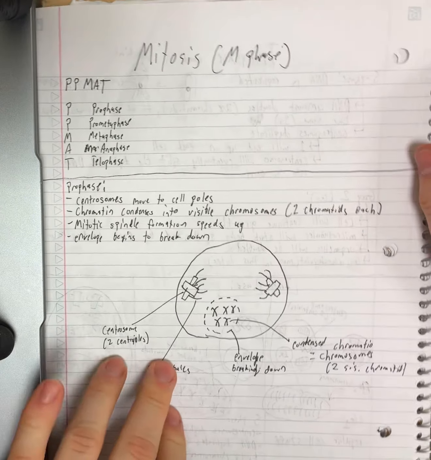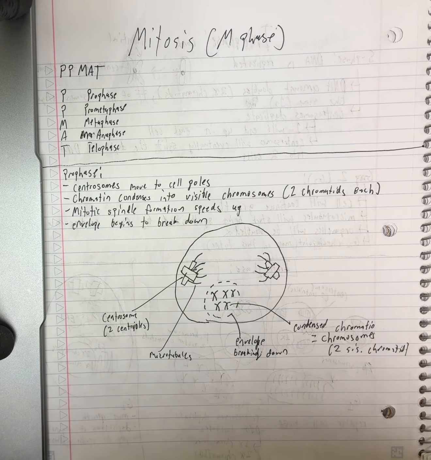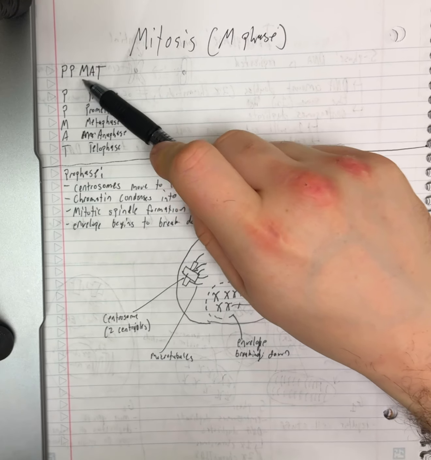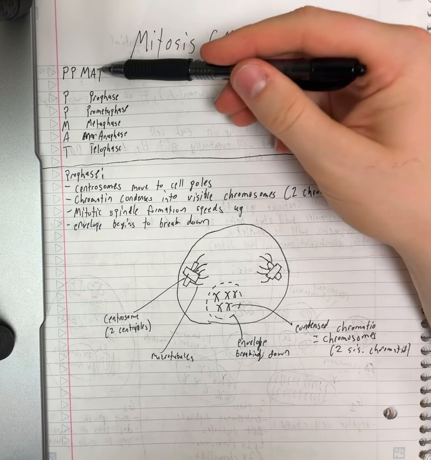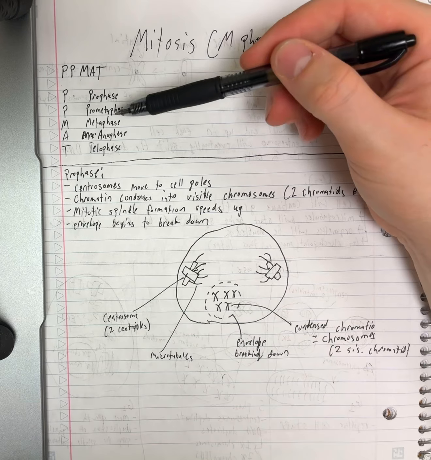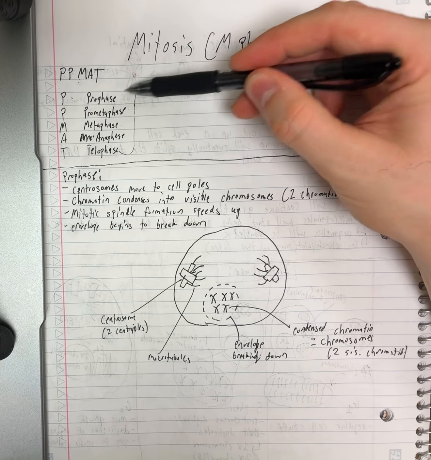So now we're going to talk about mitosis. So mitosis is the actual process of dividing the cell into 2 identical cells, and this is going to be the M phase. So just to sort of remember the phases, I always think PPMAT. PPMAT stands for prophase, prometaphase, metaphase, anaphase, and telophase. So we're just going to go through each of these individually and talk about them.